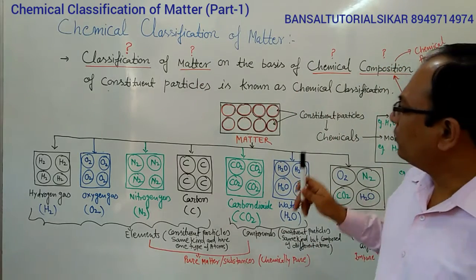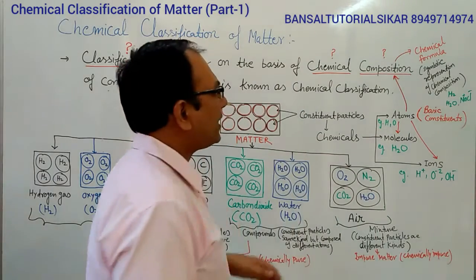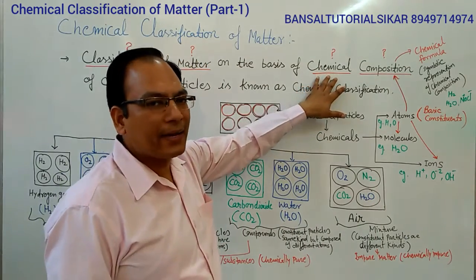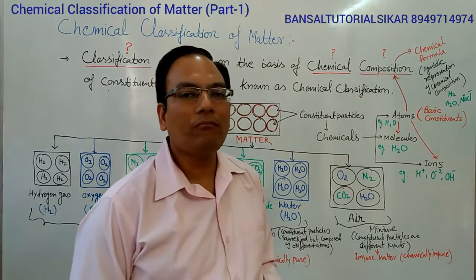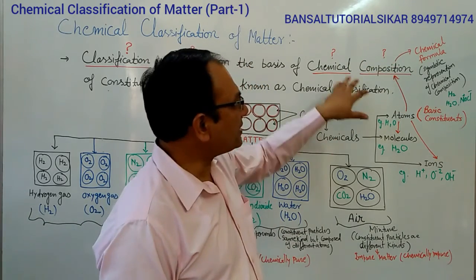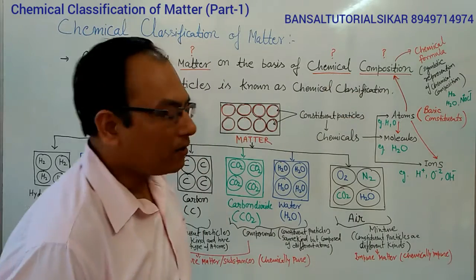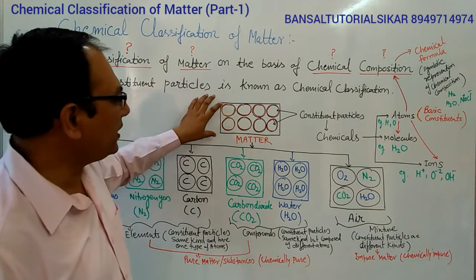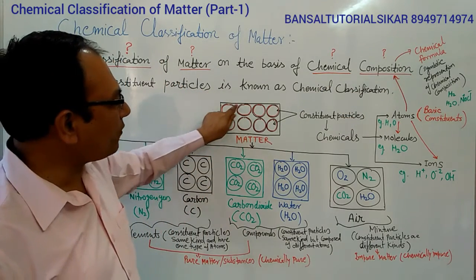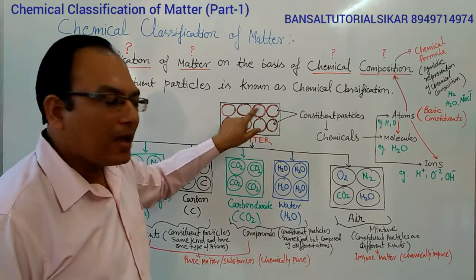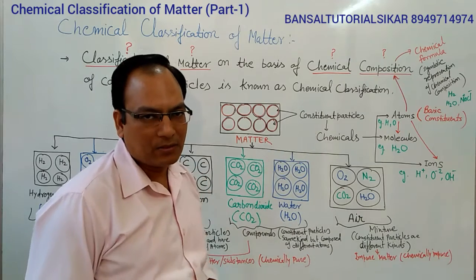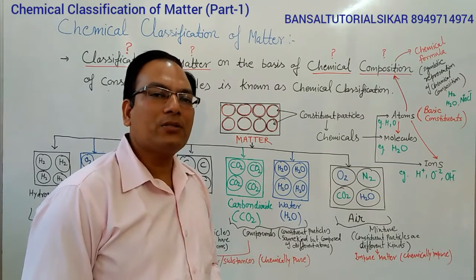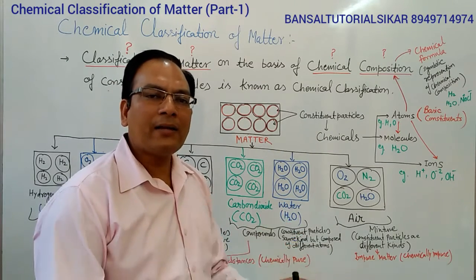Now we try to understand the meaning of chemical and the meaning of chemical composition. Students, to understand the term chemical, we see that matter is composed of tiny constituent particles, and these constituent particles are actually chemicals.